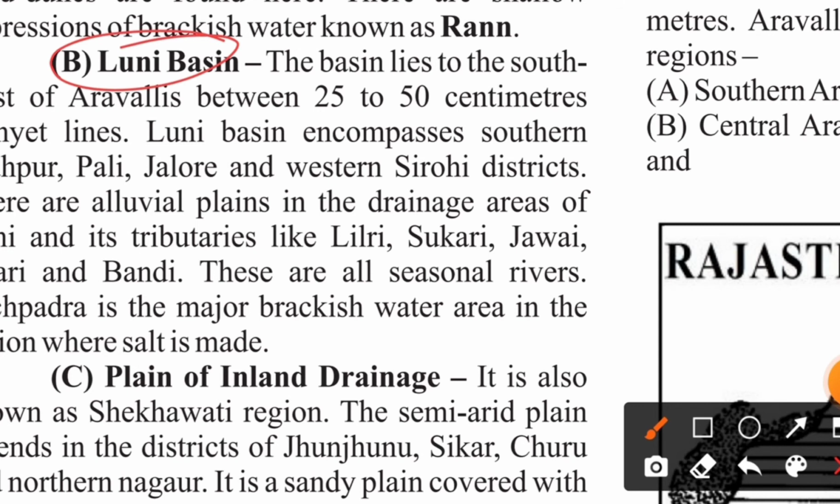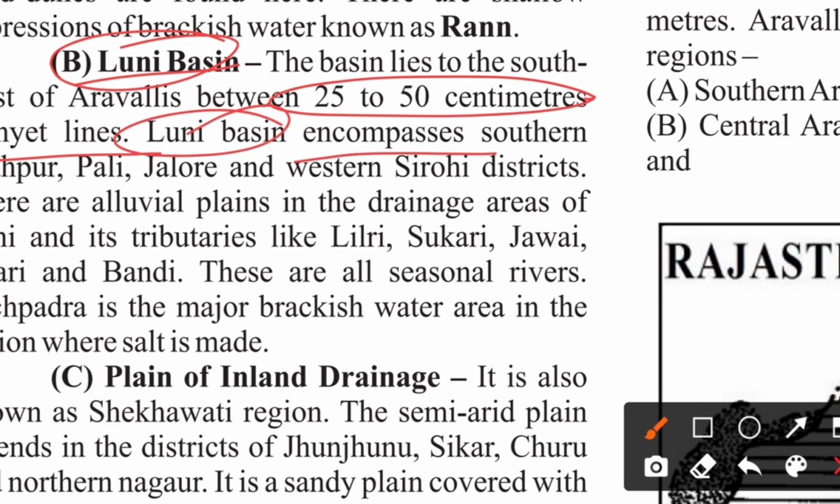Next we have the Luni Basin. Now what is this Luni Basin? The basin lies to the southwest of the Aravallis, between the 25 to 50 centimeter isohyet lines. The Luni Basin encompasses, that is, it includes, southern Jodhpur, Pali, Jalore, and the western Sirohi district. There are alluvial plains in the drainage area of Luni. Its tributaries are Lilri, Sukri, Jawai, Jojari, and Bandi. You need to remember these names, as they are important from the exam point of view.